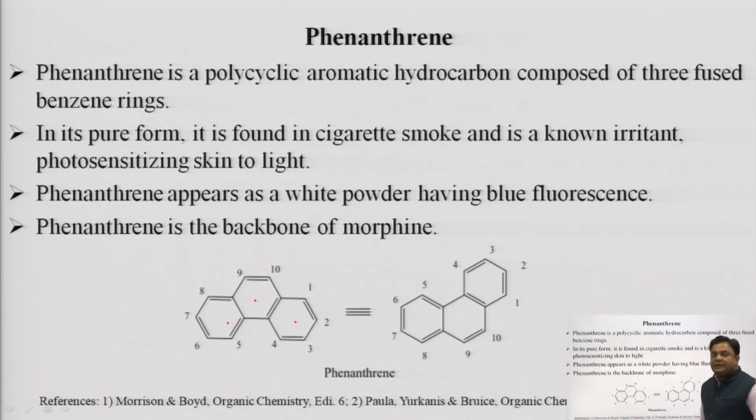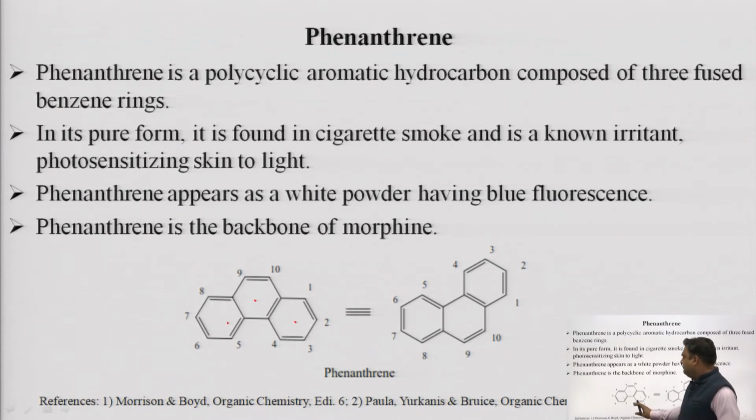As you can see, the structure of phenanthrene mainly has 3 benzene rings which are fused together in an angular fashion. So it is different from anthracene, as in anthracene all the 3 benzene rings are fused in a linear fashion. So you can call it an isomer of anthracene. Both anthracene and phenanthrene have 3 benzene rings. The only difference is the joining of the benzene rings. In anthracene it is linear joining of 3 benzene rings, but in phenanthrene it is angular joining of the benzene rings.